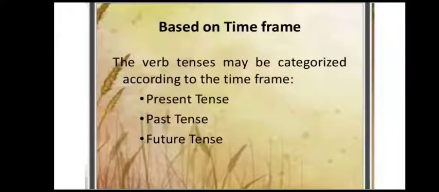Based on the time frame, we are going to talk about the future action, the past action, or the present action. The verb tenses may be categorized according to the three main time frames. First is present tense, second is past tense, and third is future tense. Now this you have already studied in the previous classes also, but I am discussing it for your revision sake.